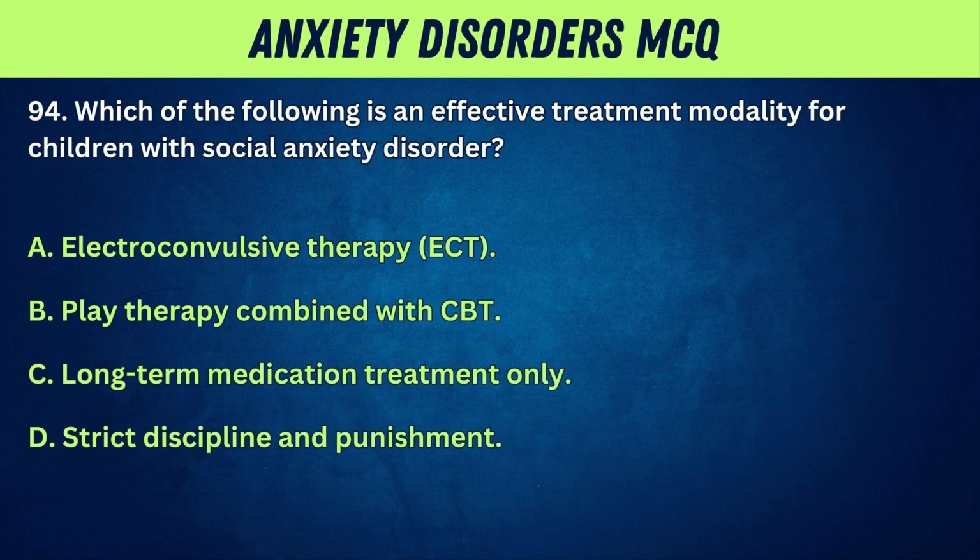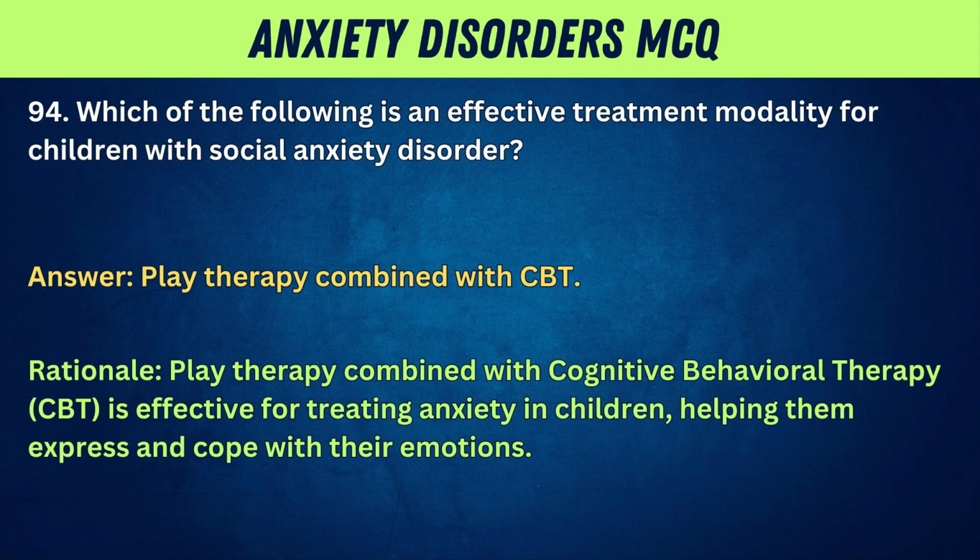94. Which of the following is an effective treatment modality for children with social anxiety disorder? A. Electroconvulsive therapy, ECT. B. Play therapy combined with CBT. C. Long-term medication treatment only. D. Strict discipline and punishment. Answer: play therapy combined with CBT. Rationale: play therapy combined with cognitive behavioral therapy, CBT, is effective for treating anxiety in children, helping them express and cope with their emotions.